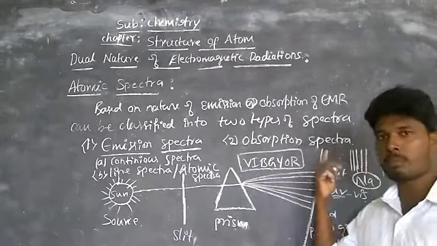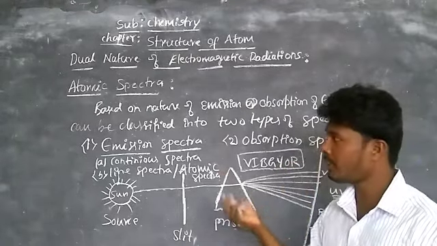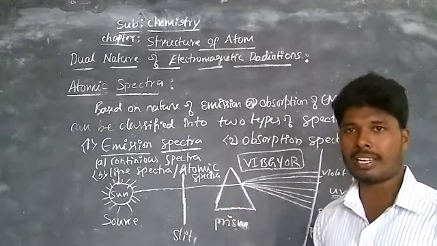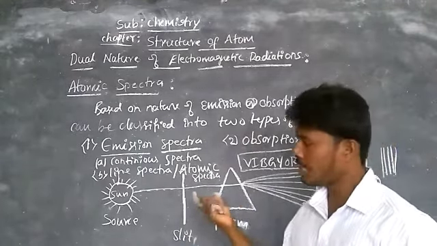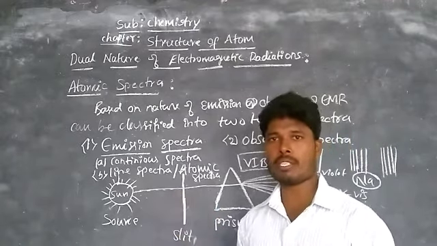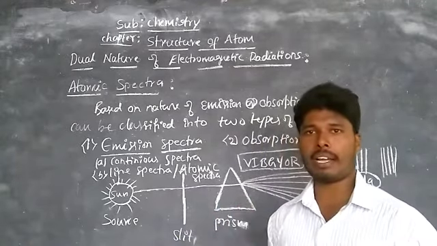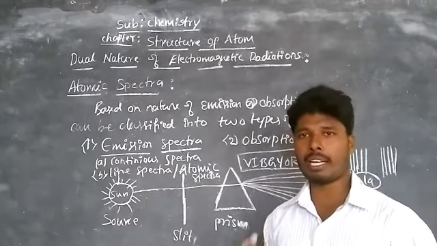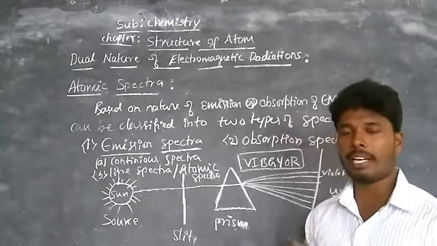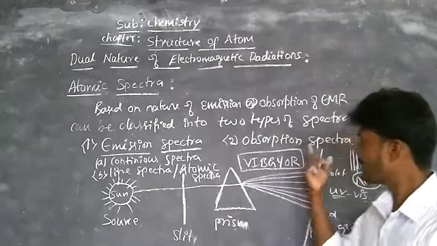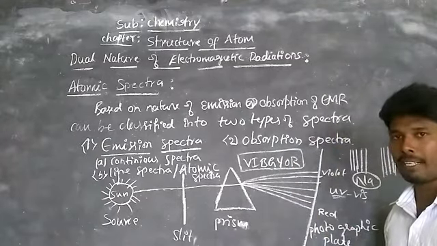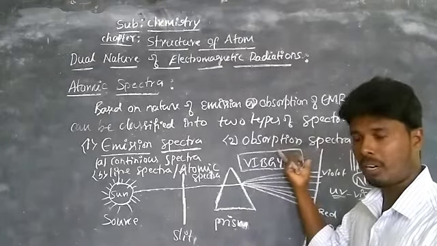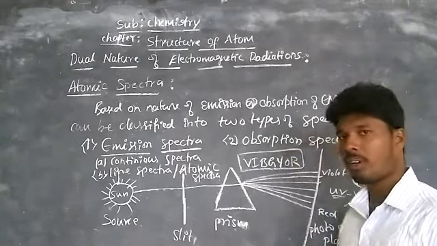Here now in the absorption spectra, assume the sun radiations are white radiations which contain all the colors, right? Now such radiations pass onto a mirror having green color. During that time, the mirror absorbs all the colors except green. It emits green color, right? That is the best example for absorption spectra. So it emits a green color and absorbs the rest of the colors. It means all colors. So that is the example for absorption spectra.